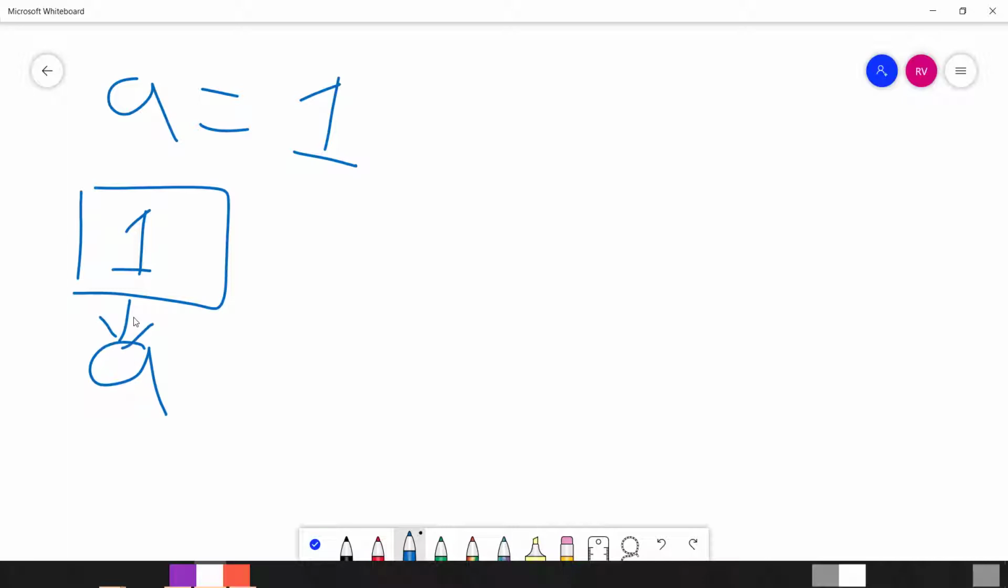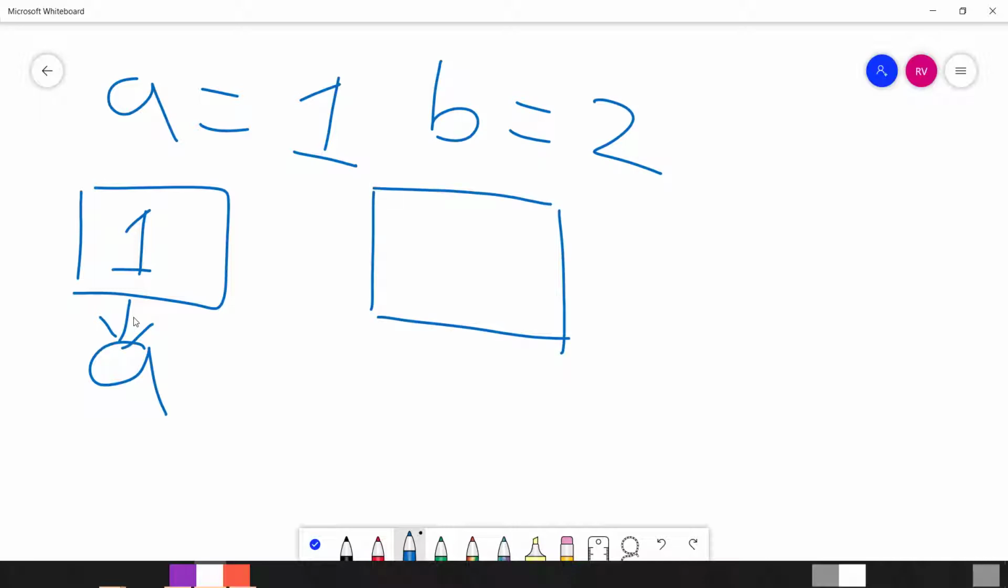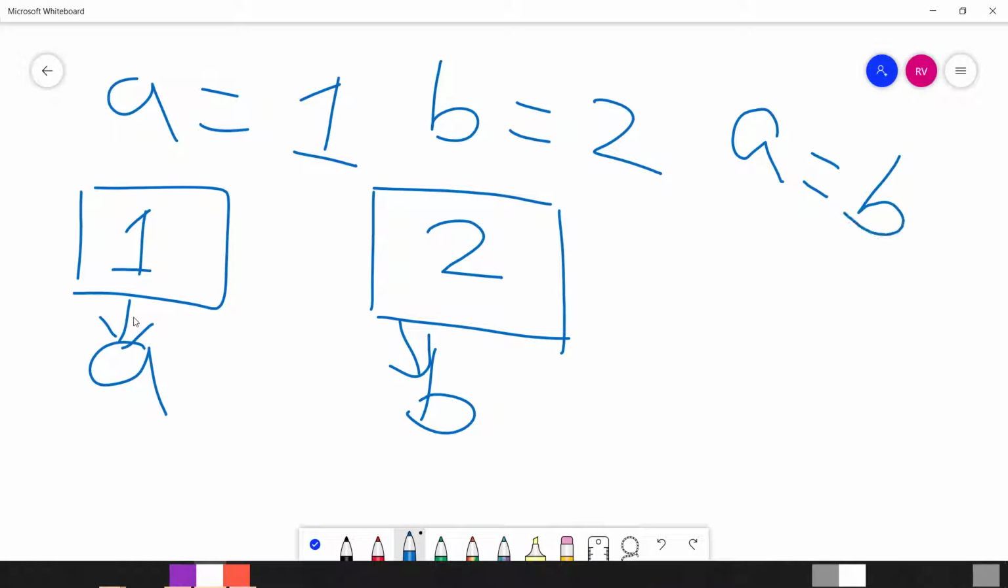Okay, now if we create another variable, say b is equal to 2, then you have a new memory location which is allocated by the program and its value is set to 2 and it is pointing to the variable b. Right, now let's say if I make it as a is equal to b, then what would happen? The value of a would be set from 1 to 2.